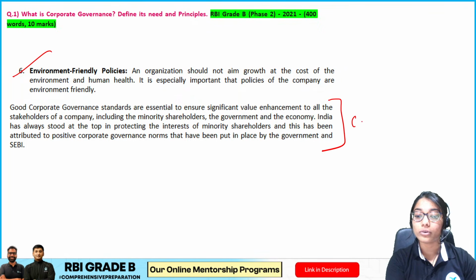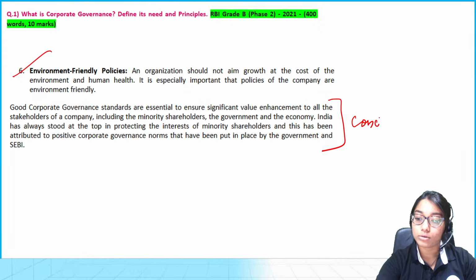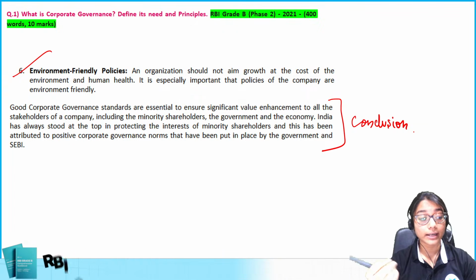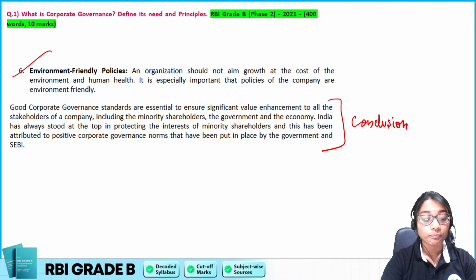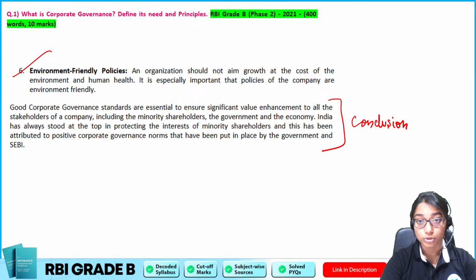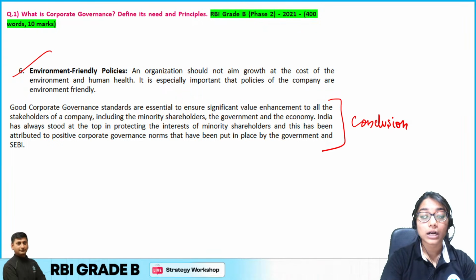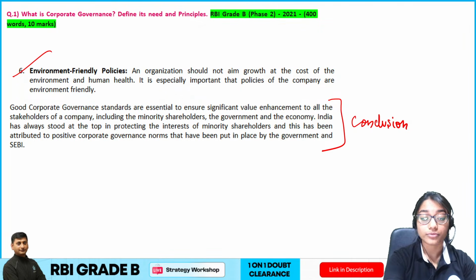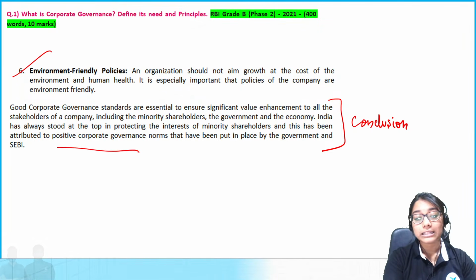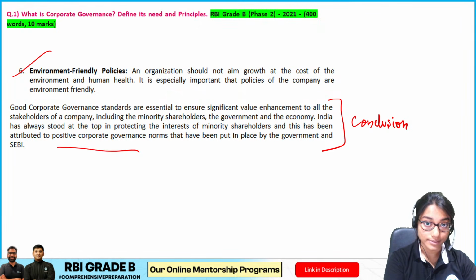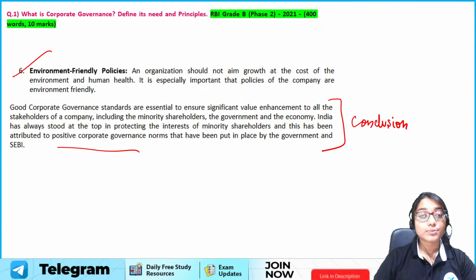And finally, we go for the conclusion here. In the conclusion, what am I doing is just synthesize, paraphrase the entire thing, and therefore what we have to do is give an optimistic solution that you are going to have to go for good positive corporate governance norms, and these are essential, and this is how we are supposed to write this answer. Now let us move forward.